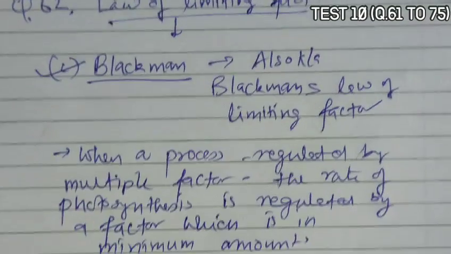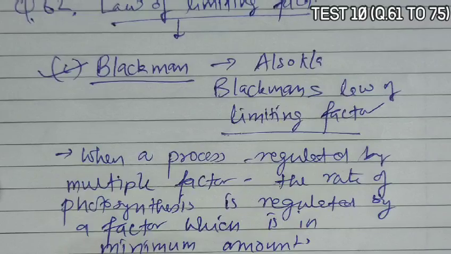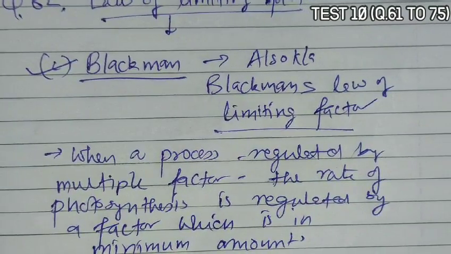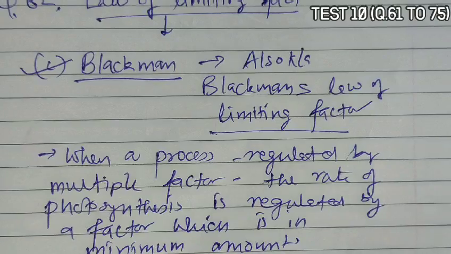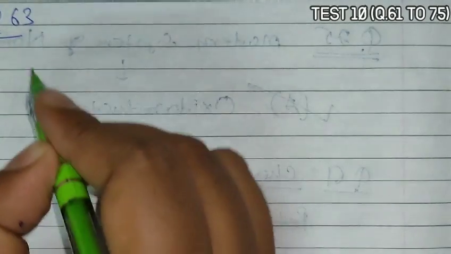According to this, the major limiting factor, found in the lowest amount, is CO2. So Blackman's law of limiting factor says that CO2 is limiting, though others can also be limiting.